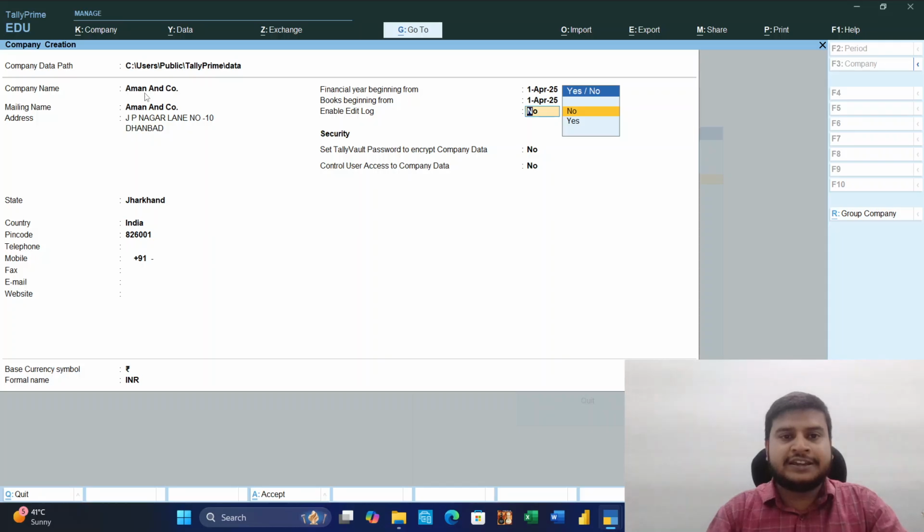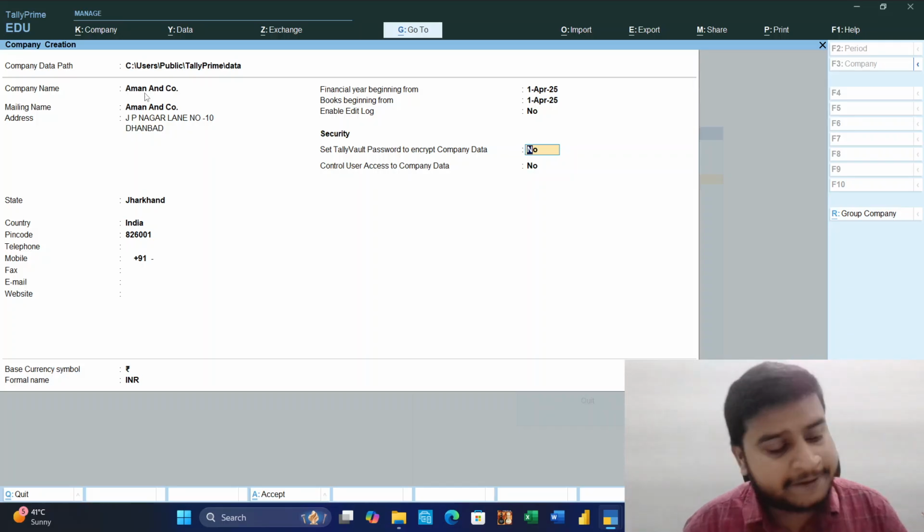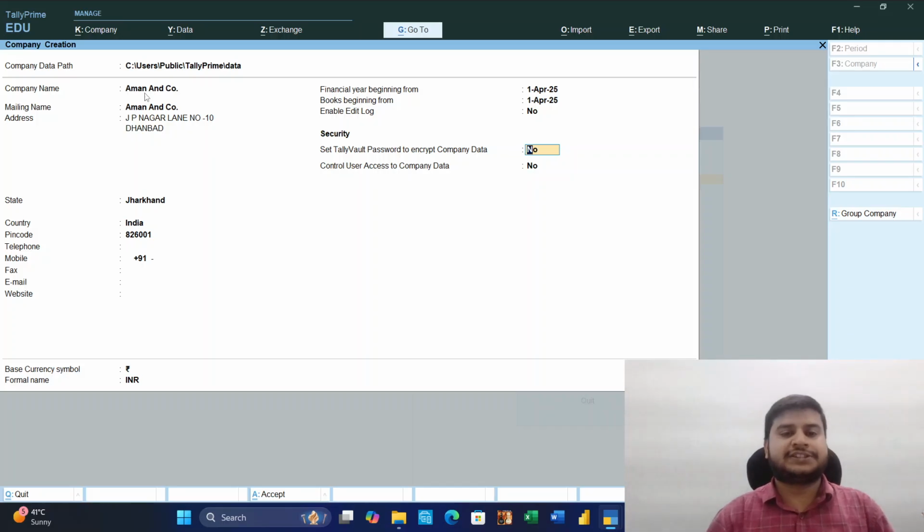And this is a very latest and new feature: enable edit log. I will not enable it, but I will give you a brief introduction about what an edit log is. In India, an edit log is a feature also known in accounting as audit trail, which keeps a record.